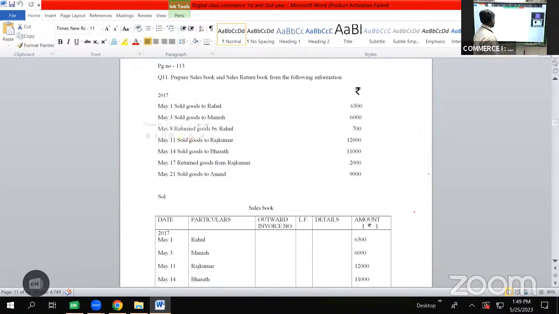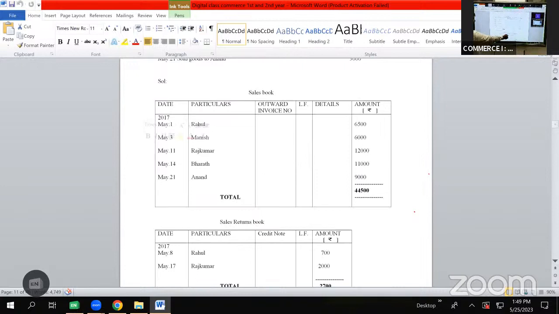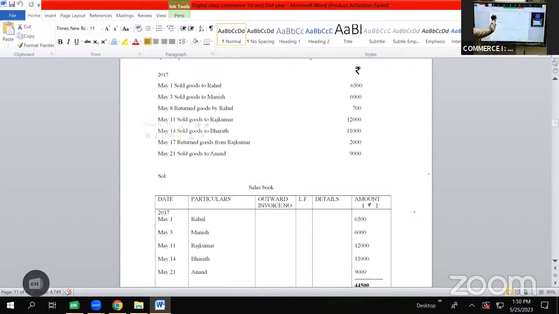The format for sales book is date, particulars, outward invoice number, LF, details, amount rupees, whereas the format for sales return book is date, particulars, credit note, LF, amount rupees. The first transaction is given for the year 2017 May 1, sold goods to Rahul 6,500, which will be shown in sales book as 2017 May 1. In particulars we will be writing the name Rahul and the amount 6,500 will be recorded in amount column.